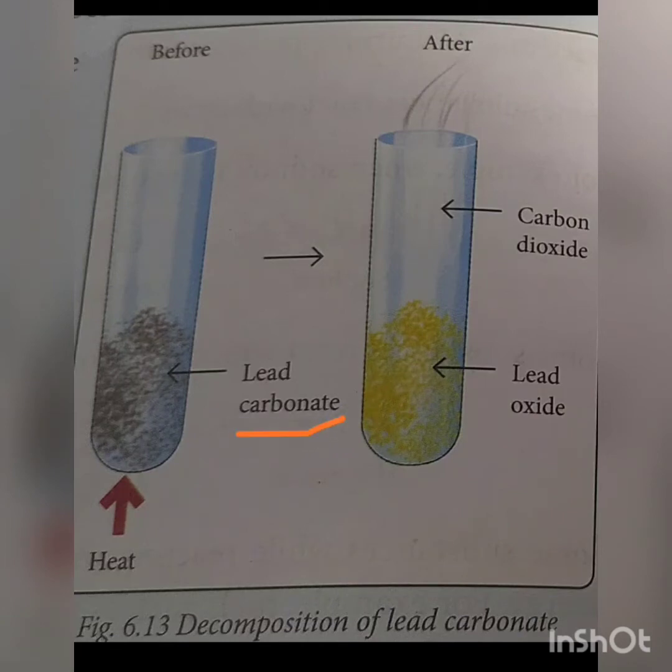The materials required are a test tube, lead carbonate and Bunsen burner, which provides the heat. We take the test tube and fill it about 1/3 with lead carbonate powder. Heat it with the help of Bunsen burner for a few minutes. We will observe that a colorless and odorless gas comes out, which turns lime water milky when passed through it.